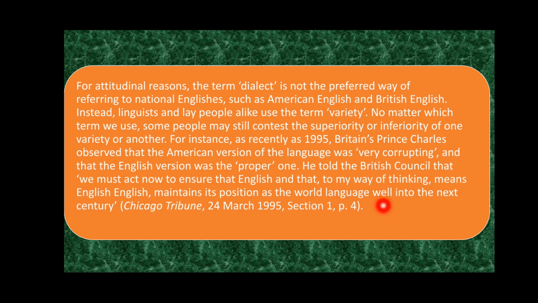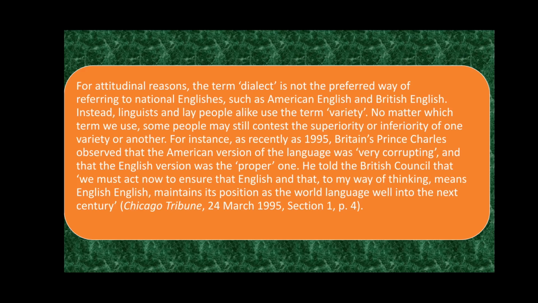But linguists and sociolinguists emphasize that no variety is superior to another variety and no variety is inferior to another variety, right? Some people may speak one variety and some people may speak another variety, but there is no inferiority or superiority, right? Now in the next lecture we will discuss accent.